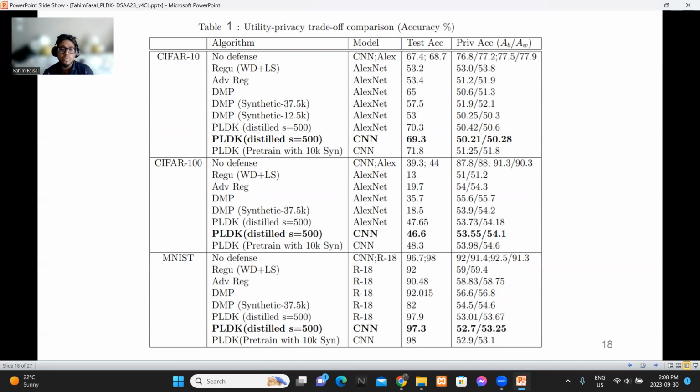So in most of the approaches, our approach PLDK, whenever we use 500 images for CIFAR 10 and MNIST, and 5,000 images for CIFAR 100, we can see that AlexNet can retain better performance than most of the state of the art. And whenever you use a smaller CNN architecture instead of AlexNet, it was also able to preserve a better privacy utility trade-off compared to all the state of the art models. And if we pre-train our data with some synthetic data before knowledge transfer, it also ensures better performance than all the approaches.